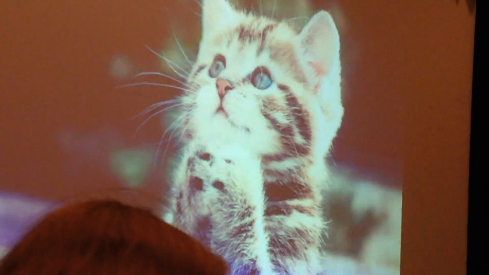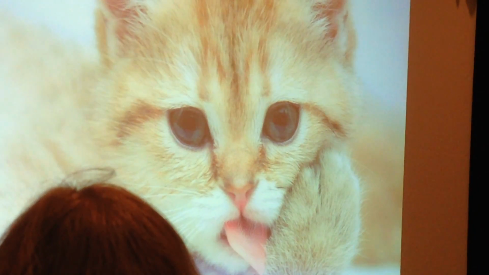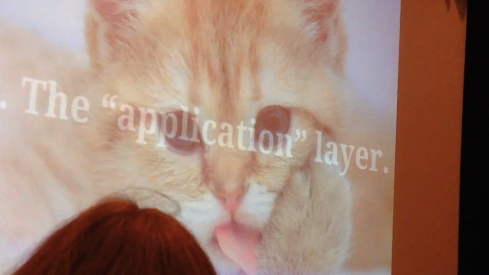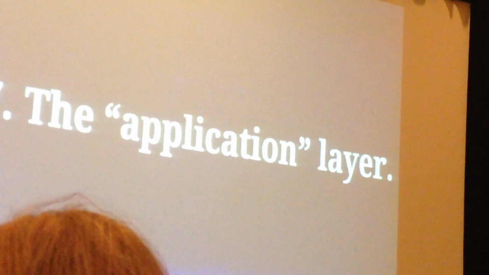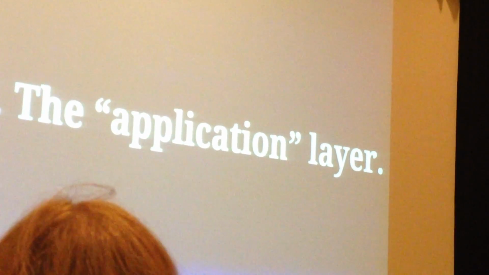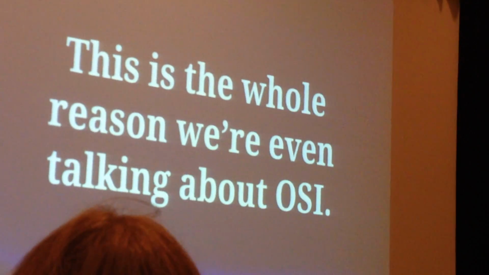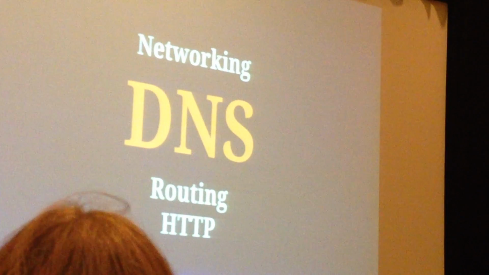Now we're going to move on to layer 6, which is the presentation layer. It's concerned with encryption and decryption. You should talk to Jeff Larson about that. There's an awful lot of boring things that happen in layer 6, like Telnet. Now, the final layer of the OSI model is layer 7. This is known as the application layer, which is where we're translating lower-level data formations to formats that are human recognizable, like basically text. The only reason we're even talking about the OSI layers is because I would like to talk to you about HTTP and things like DNS.